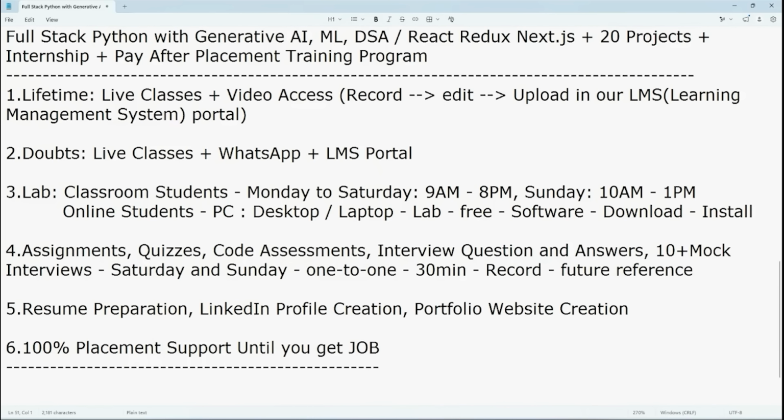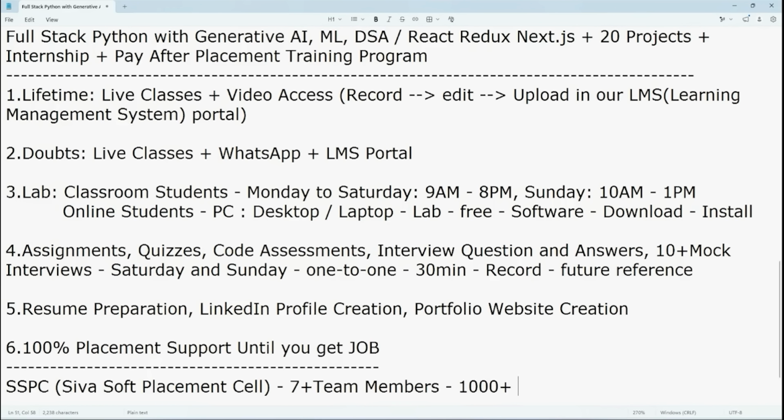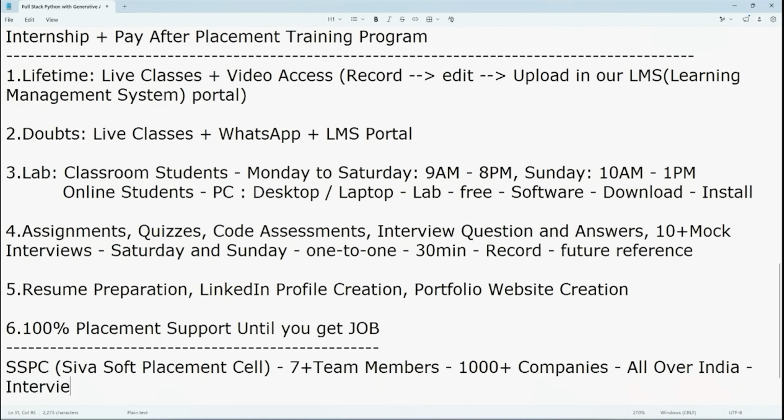Actually SIVASOFT is maintaining a separate placement cell. We are calling it the SIVASOFT placement cell. In this particular placement cell, nearly 7+ team members are available. Right now SIVASOFT has tie-ups with nearly 1,000+ companies all over India, and the main aim of this placement cell is interacting with companies. If any interviews we conduct at SIVASOFT, or walk-ins,